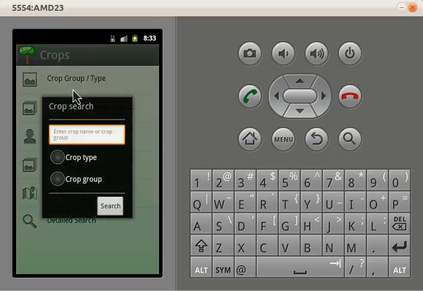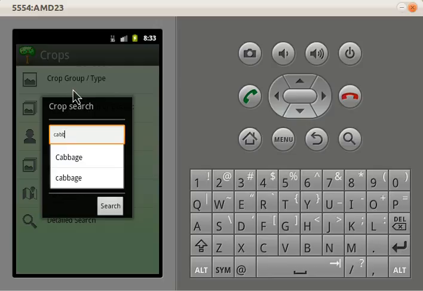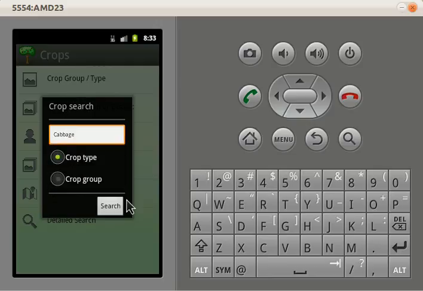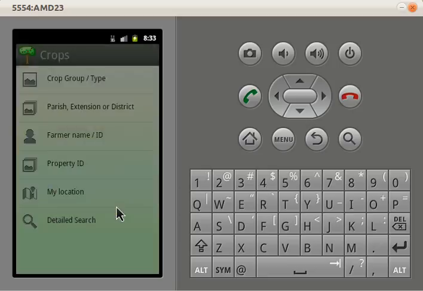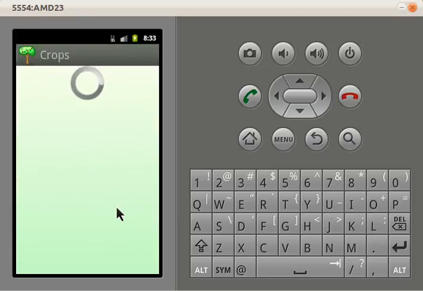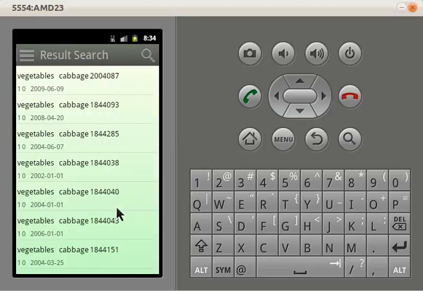Let's also look up some information by crops. Let's search, for example, cabbage. Let's grab some cabbage. All right, so we've pulled up cabbage.